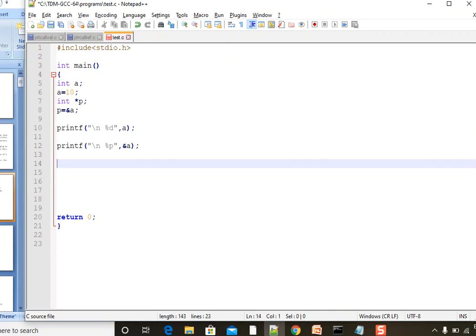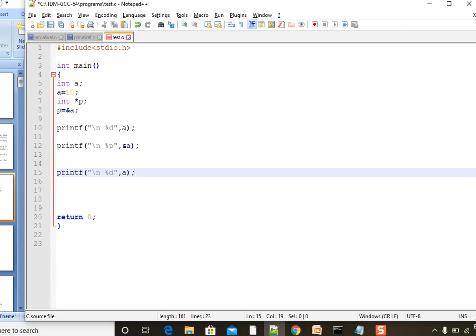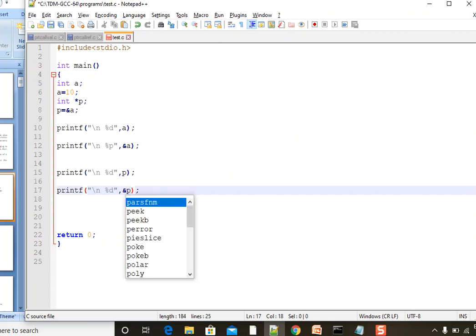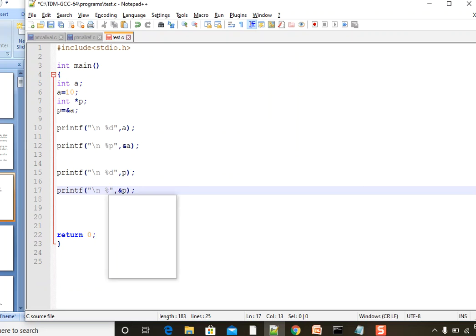Okay, now I'm going to print p. What will p contain? Yes, p will contain the address of a, right? Okay, if I want to print the address of p, what should I do? Ampersand p, right? As we are printing an address, we can go with p itself.